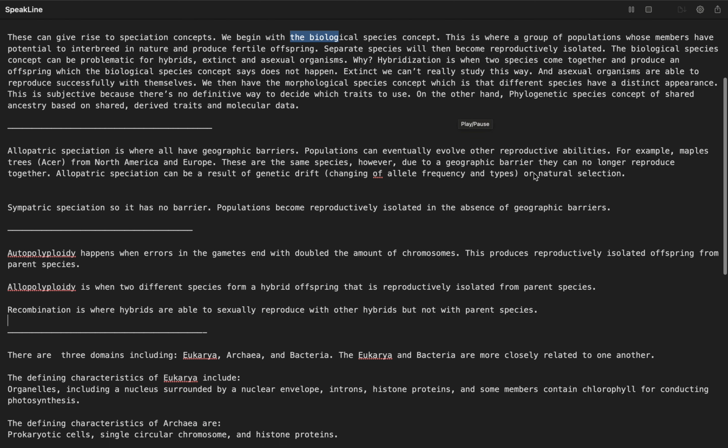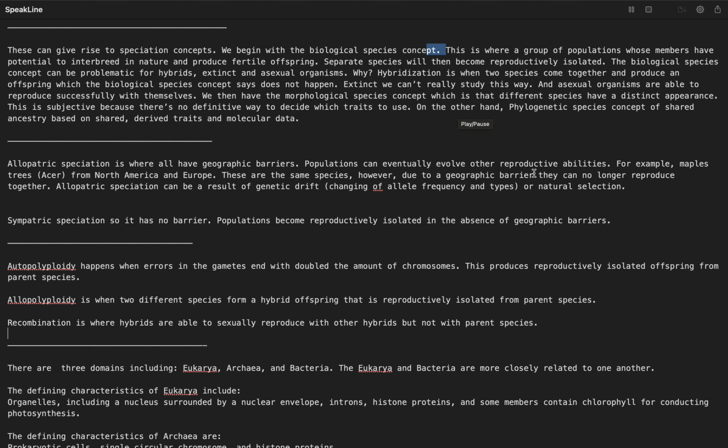Speciation has several concepts. We begin with the biological species concept. This is where a group of populations whose members have the potential to interbreed in nature and produce fertile offspring. Separate species will then become reproductively isolated. The biological species concept can be problematic for hybrids, extinct and asexual organisms. Why? Hybridization is when two species come together and produce offspring, which the biological species concept says does not happen. Extinct organisms we can't really study this way. And asexual organisms are able to reproduce successfully with themselves.